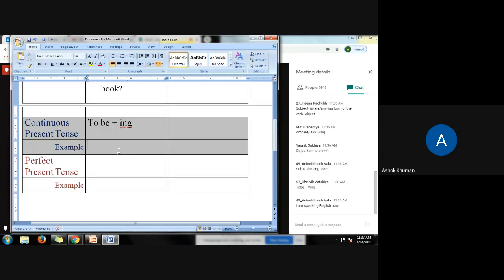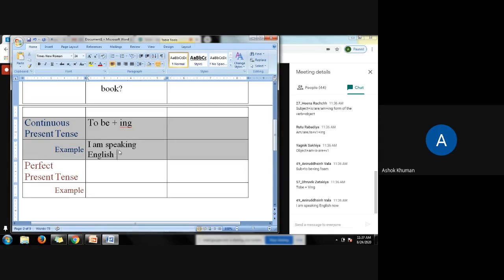Very good. I am speaking English. The language name always has a capital first letter. I am speaking English now. Good. So to be, am, and speaking, the verb form with ing. So this is the form of the verb in the active form. We are playing chess. Very nice.